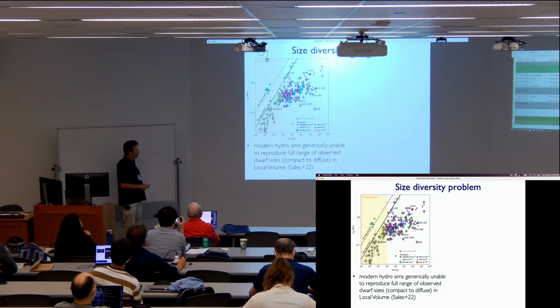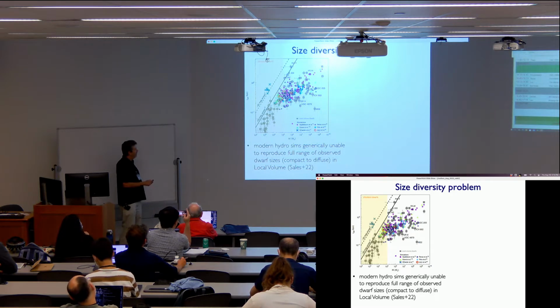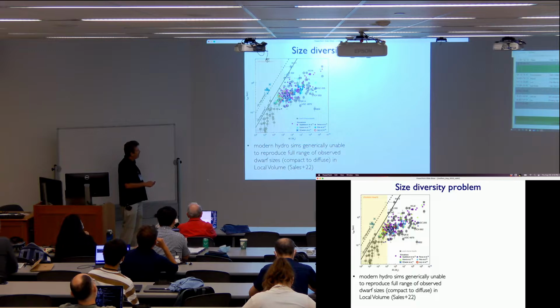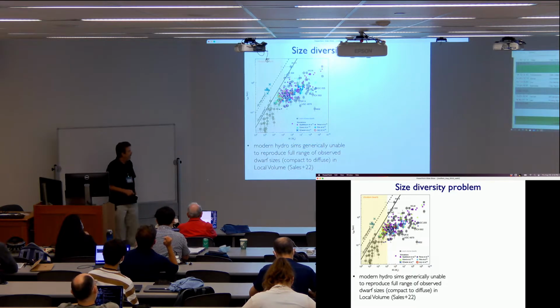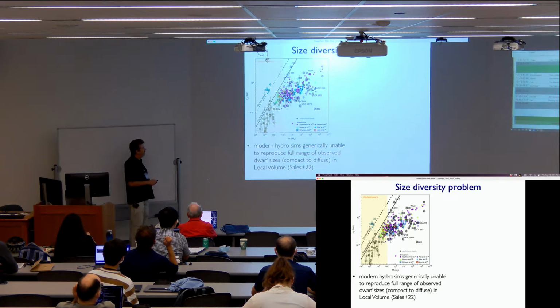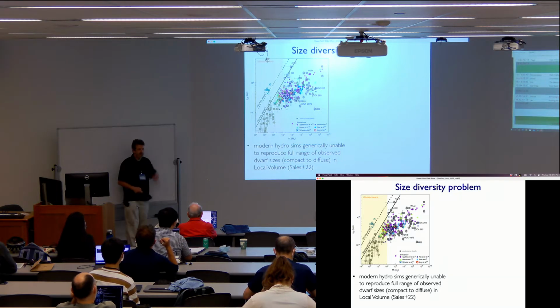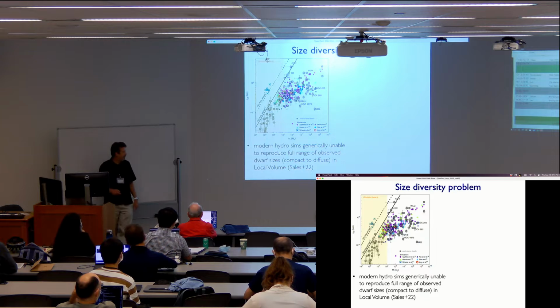are observations of local group dwarfs. This is the size-mass relation. The idea is that at a fixed stellar mass, there's quite a large range of sizes from compact to very diffuse dwarfs. It's difficult to see, but all the colored points in here are the different suites of simulations. There's a range of sizes, but they all tend to be right in the middle of the observed size range, with no single suite getting the full range from compact to diffuse. Sometimes they'll go on one side or the other, but not the full range.